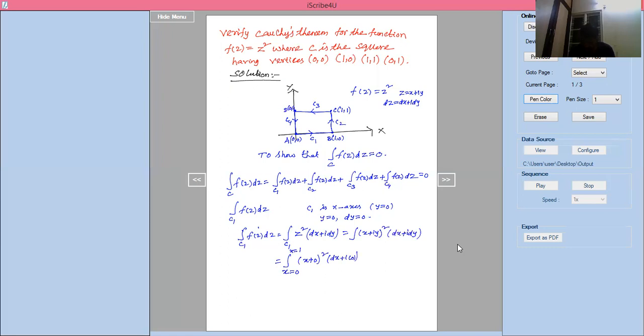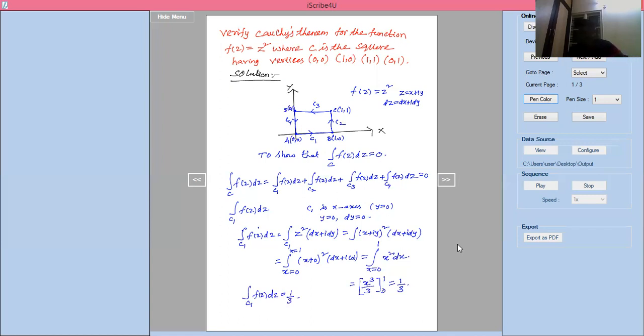So the integral from x equal to 0 to 1 of x square dx. The integration of x square is x cubed by 3, with limits 0 to 1, so you will get 1 by 3. Integration of C1 of f of z dz equals 1 by 3.